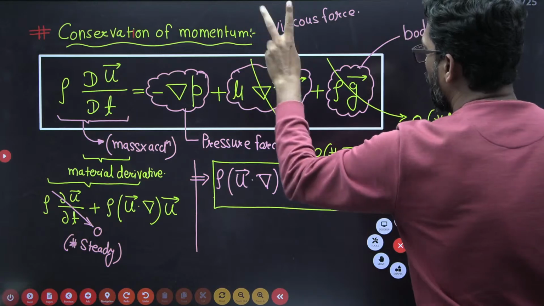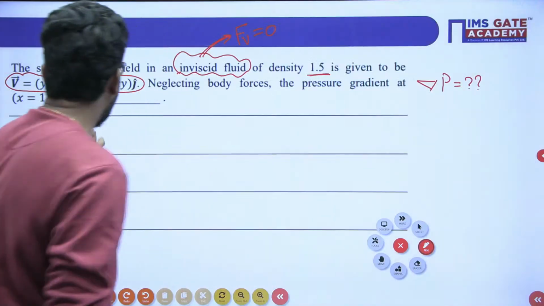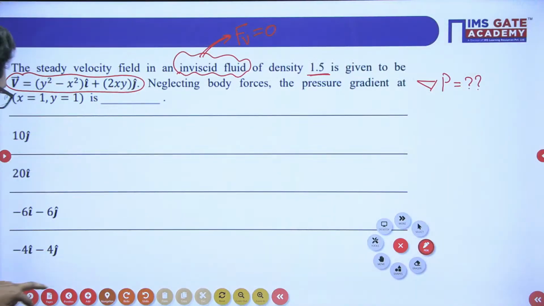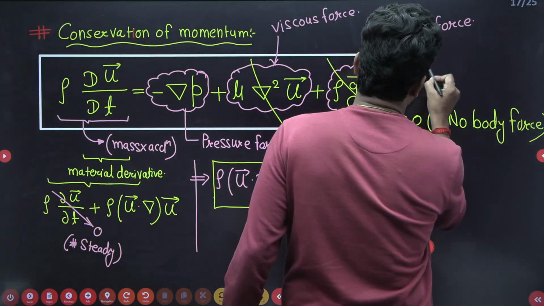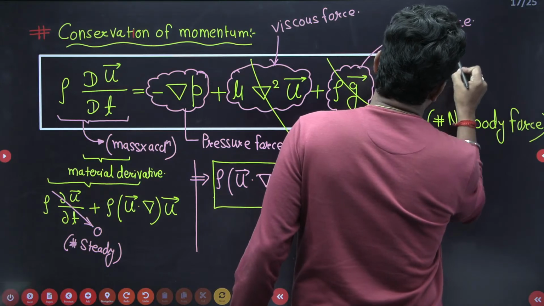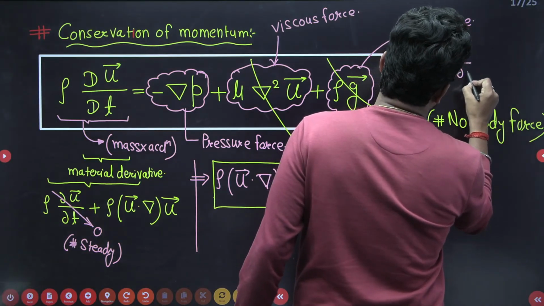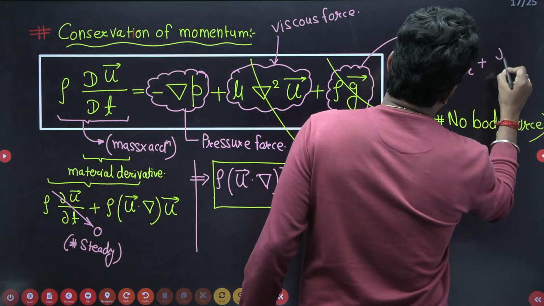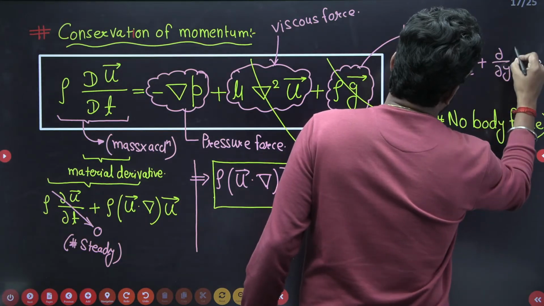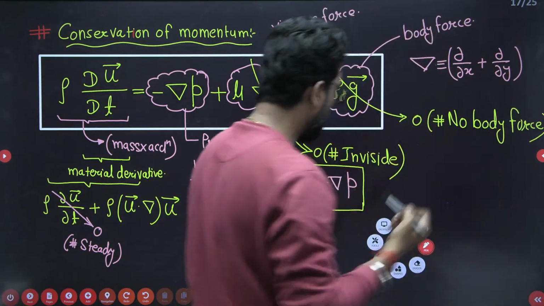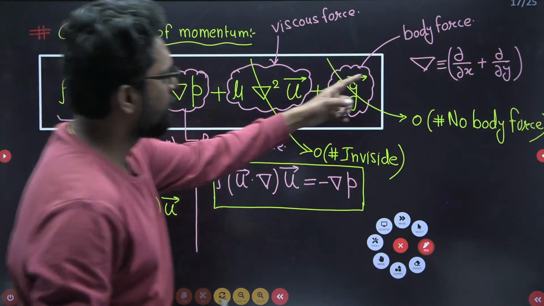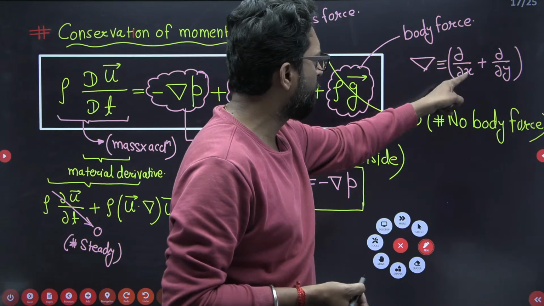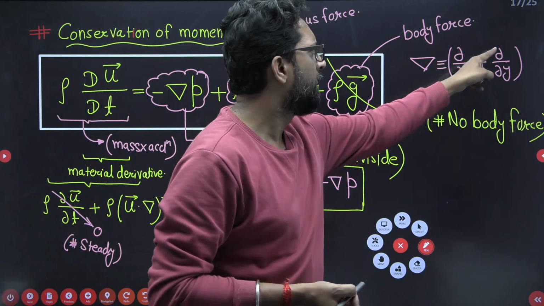Now what is the grad of P? This is a two-dimension fluid, yes or not? These are the two-dimension fluid, x and y. So grad of P in two dimensions. What is the grad, Beta? We know the del operator, del is what, Beta? Dou by dou x plus dou by dou y. This is your grad. So grad of P is what? Del P by del x, del P by del y.